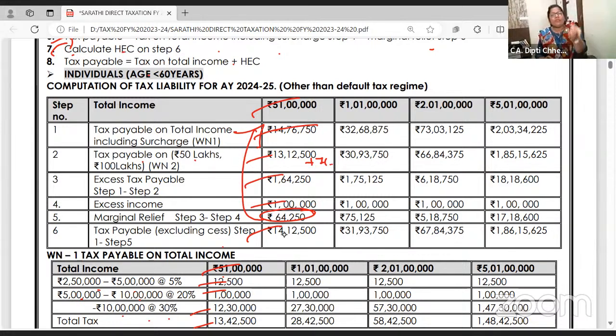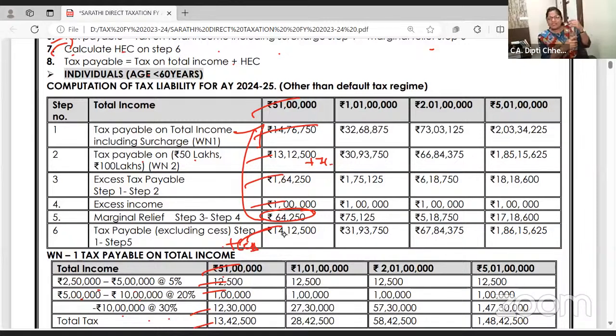But I'm not going to pay 1,64,250 extra tax because of 1 lakh extra earned. I want a relief of 64,250, and on this, add cess. Don't add cess in the above steps.